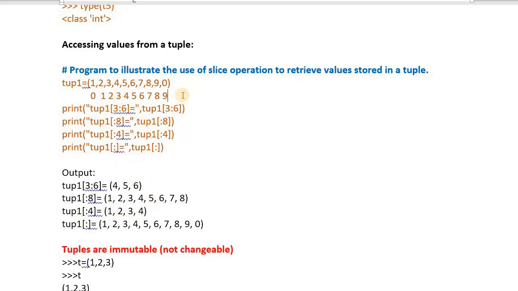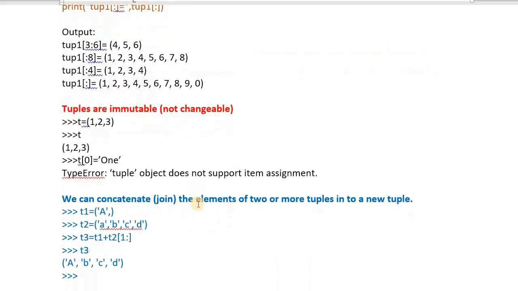Like this you can write a Python program, and don't forget to write the output, so that the evaluator will come to know that you know about it. This is all about how to access the values from a tuple. And I told you one property regarding the tuple. What is that? Tuples are immutable, not changeable.